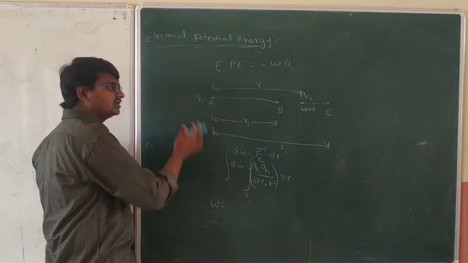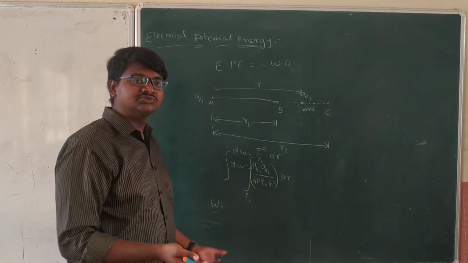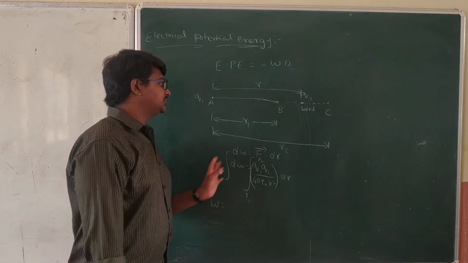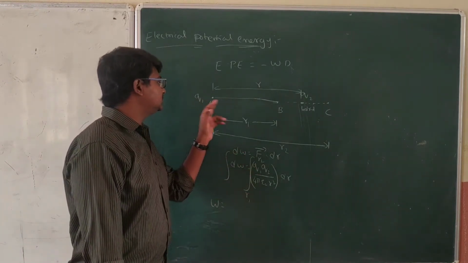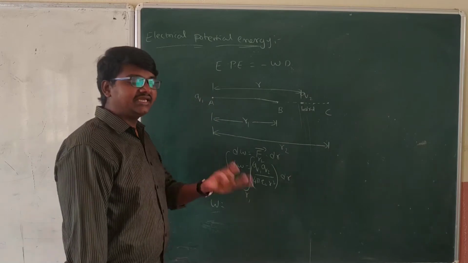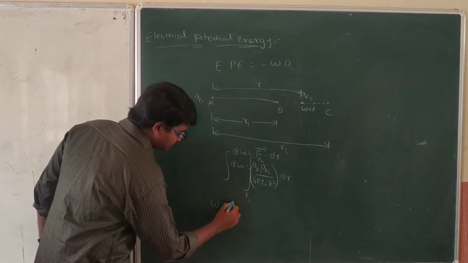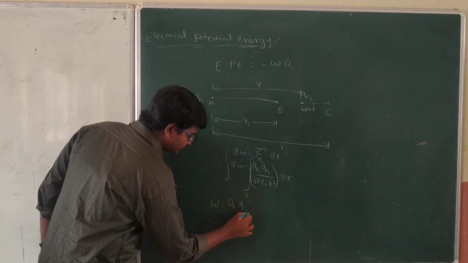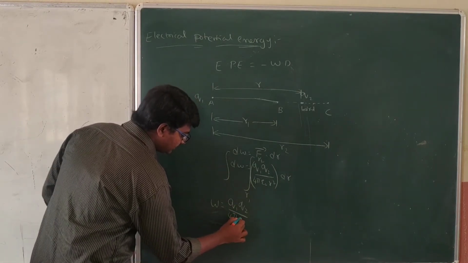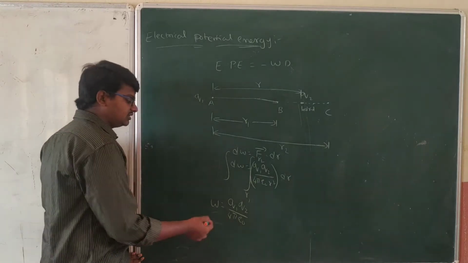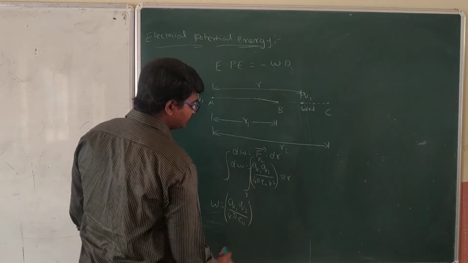Q1 is a charge which is constant, and Q2 is also a charge which is constant. With respect to time or anything else, these two charges will never change their magnitude, right? That's why you can take them outside. Q1 Q2 by 4 pi epsilon naught is also a constant, which is why we have taken it outside.